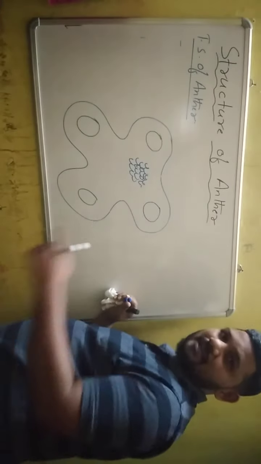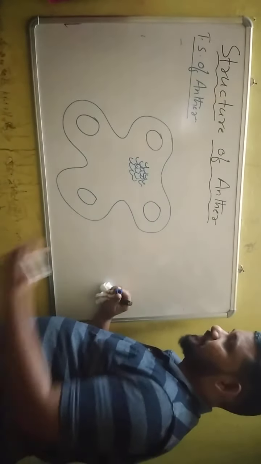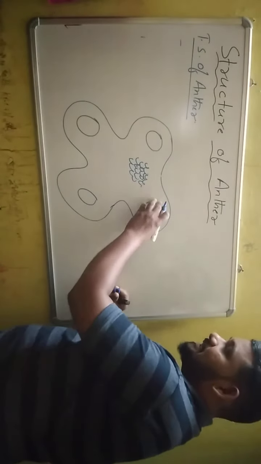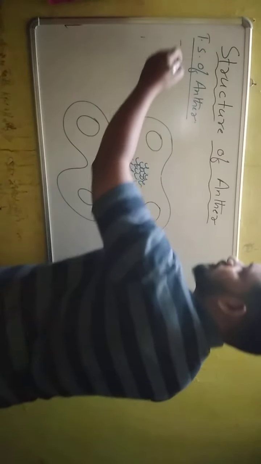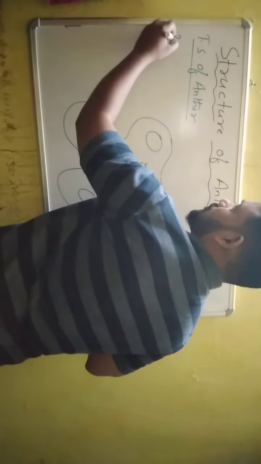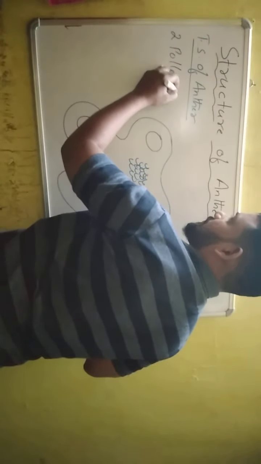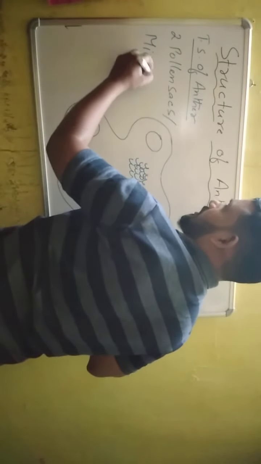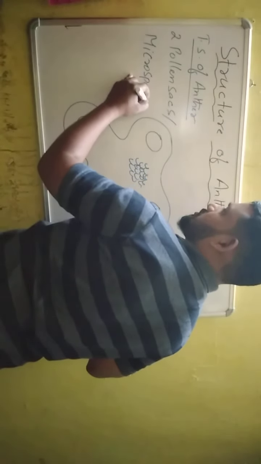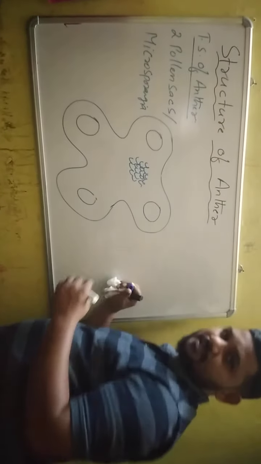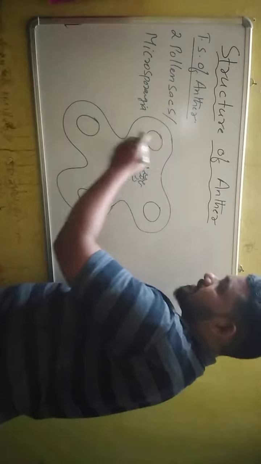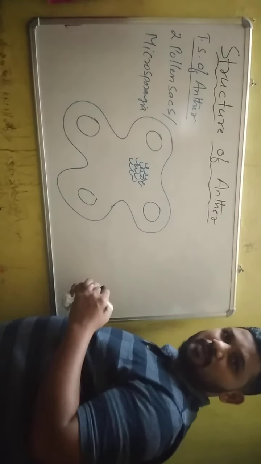The connective has a vascular strand. Each anther lobe has two pollen sacs. Pollen sacs are also called microsporangia, the microspore producing structures. So one anther lobe has 2 microsporangia, and the other lobe also has 2 microsporangia.